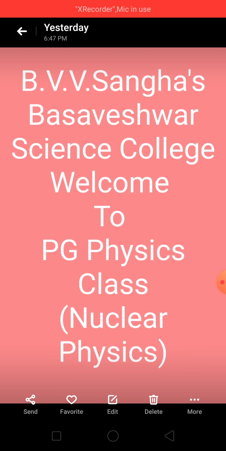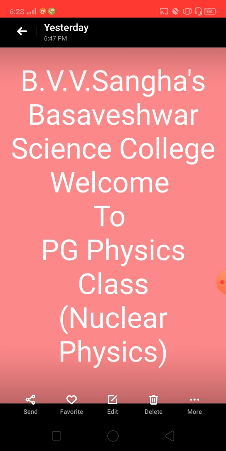Yesterday, we discussed the beta disintegration process. So, how the beta will disintegrate in terms of three processes, that is beta negative, beta positive, as well as by the electron capture process. And also, we calculated the disintegration energy for the beta positive, beta negative, and electron capture processes.